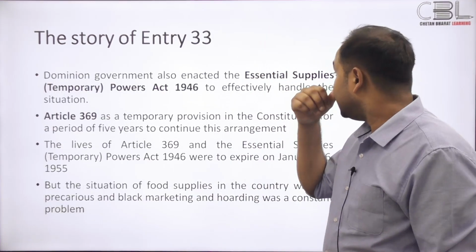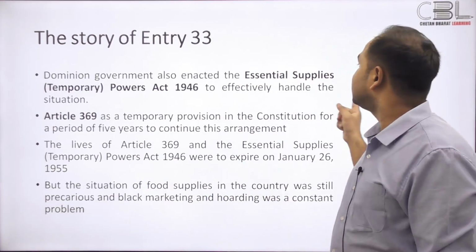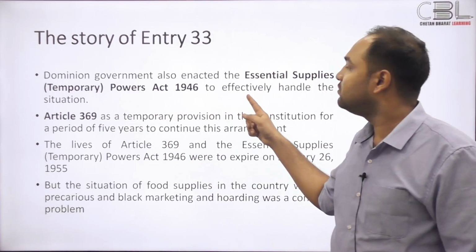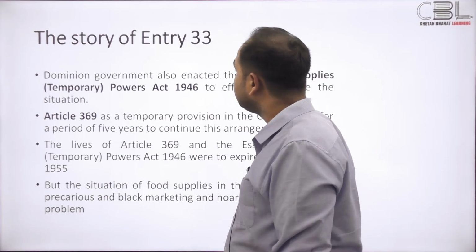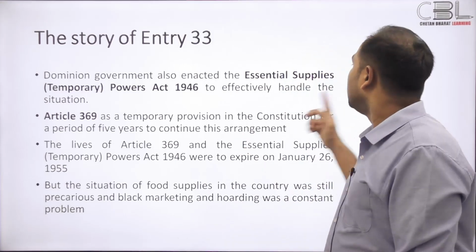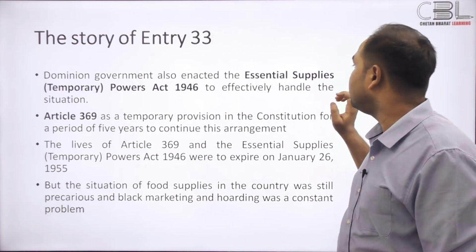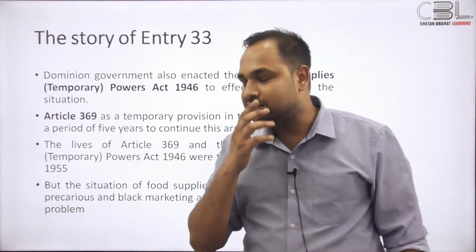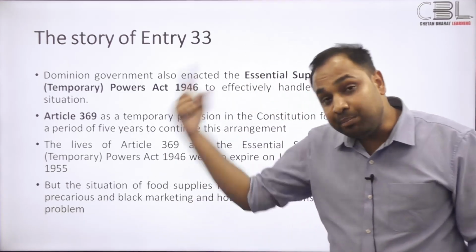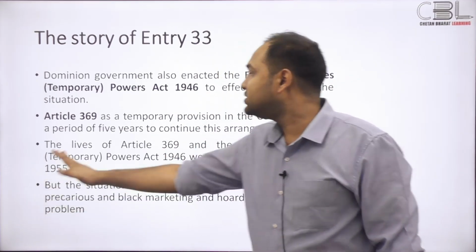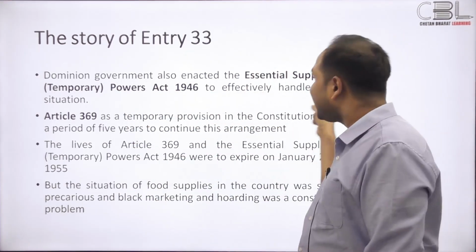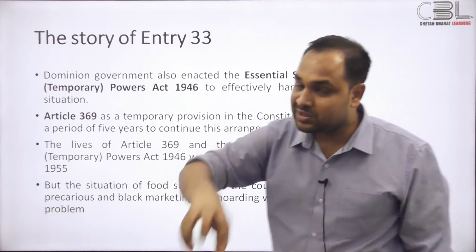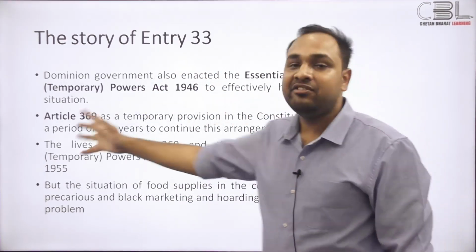So what would they do? They enacted this legislation, the Essential Supplies Temporary Powers Act of 1946, because even under the 1935 constitution, this subject was within the provincial legislature. And another temporary article was added to the constitution, Article 369, that gave the union government the power to enact this law from the state government for a period of 5 years.